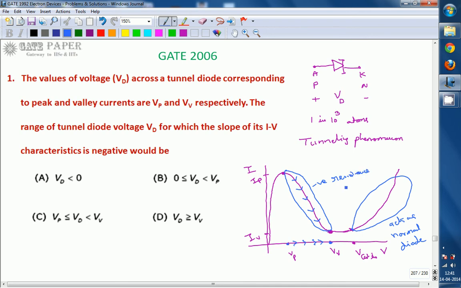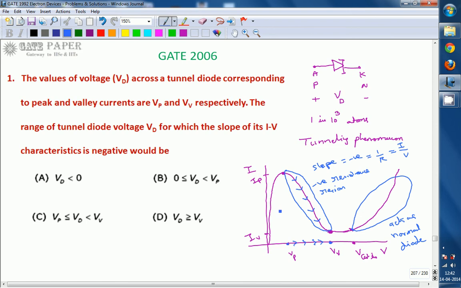If you calculate the slope of this characteristic, it is negative. Slope is y by x, which is I by V, and that is 1 by r, so the resistance is negative in this region. So this is called the negative resistance region.